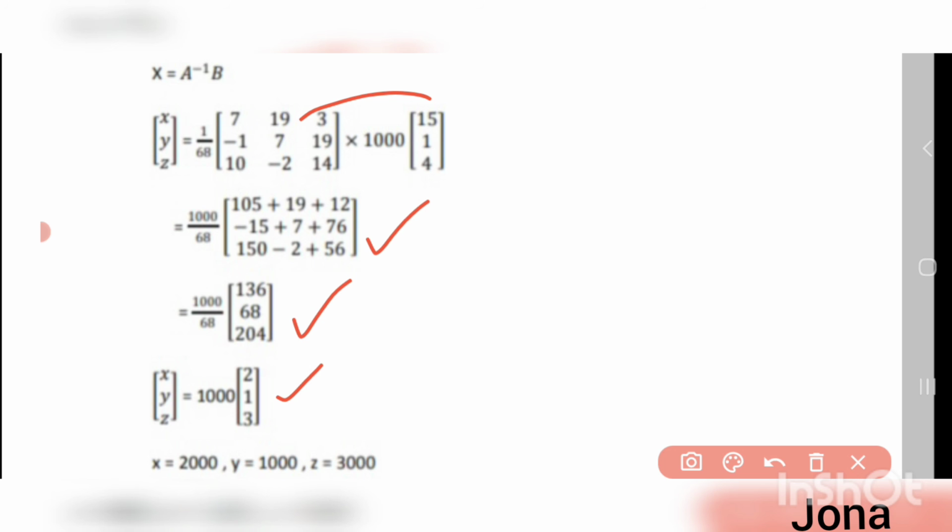So if you multiply along with this 1000, we have x equal to 2000, y equal to 1000 and z equal to 3000 here. Therefore, we have the values of x, y and z as 2000, 1000 and 3000. Hence the solution is x equal to 2000, y equal to 1000 and z equal to 3000.